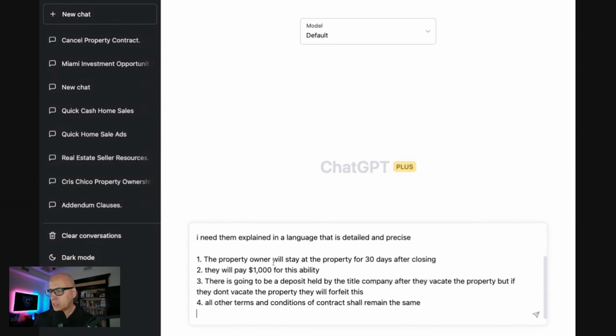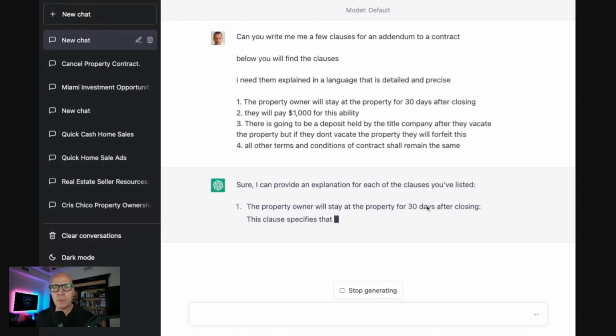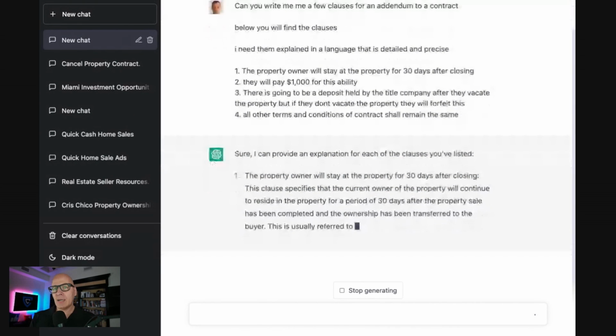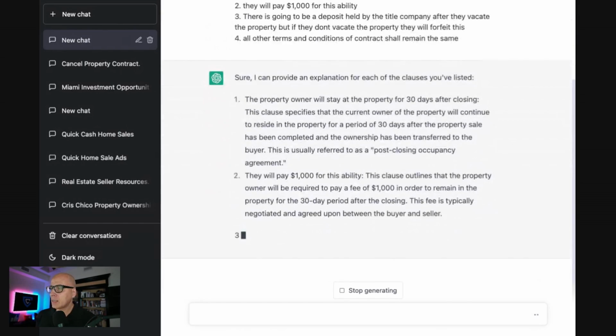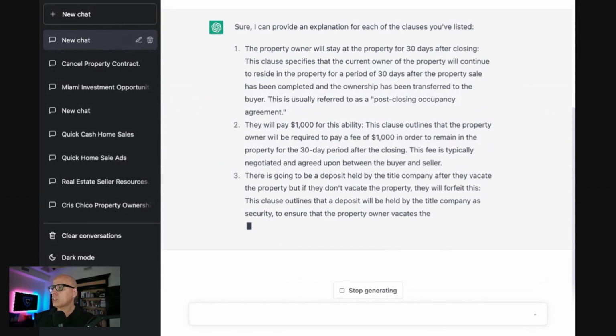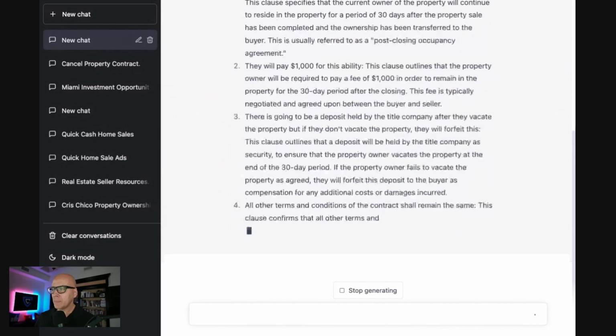The property owner will stay at the property for 30 days after closing. They will pay $1,000 for disability. There's going to be a deposit held by the title company after they vacate the property. But if they don't vacate the property, they will forfeit this. All other terms and conditions of contract shall remain the same. And we hit that roulette wheel of ChatGPT, and lo and behold, look what happens here. Wow. The property owner will stay. Let's take a look at these here.